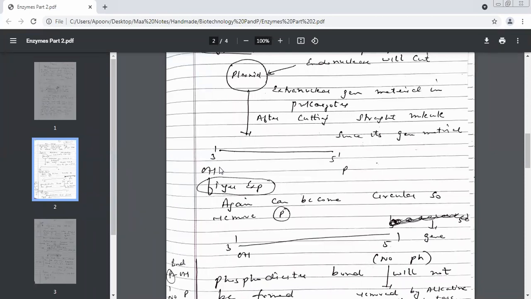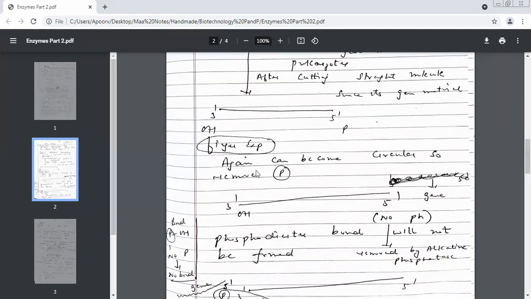That is why we are doing this experiment. We have opened our circular DNA, which was called plasmid, into a linear DNA. But the problem was on the 3' end, what group you had, children? Hydroxyl group. Yes, on the 5', phosphate. Now, again, they will combine together, make a circular plasmid. Now see, again, they can become circular. So we have to remove this phosphate. The only way to stop this linear molecule from again becoming circular is remove this group.